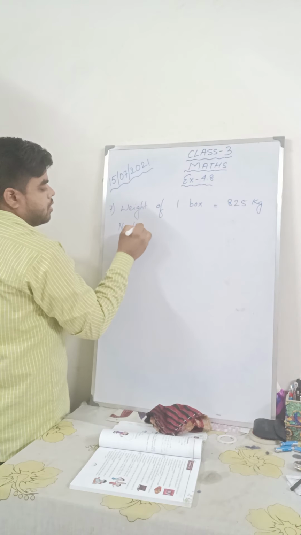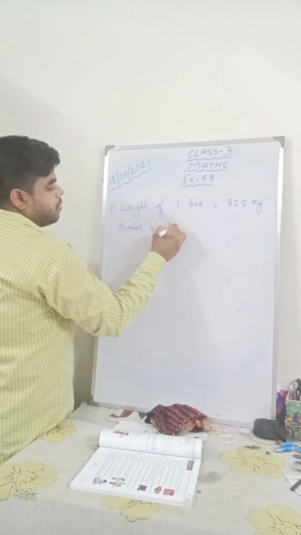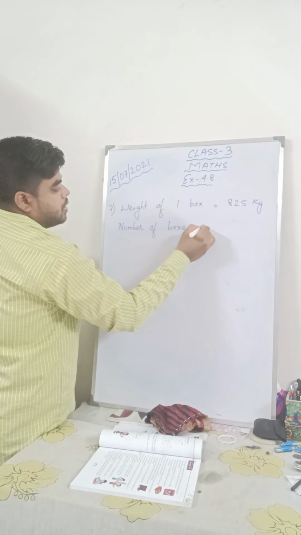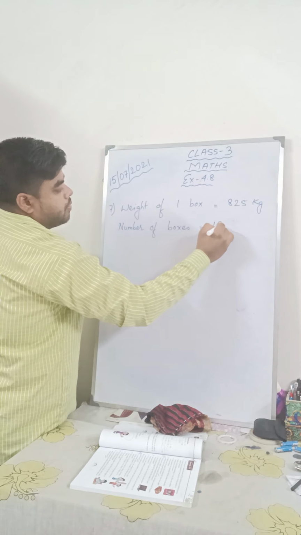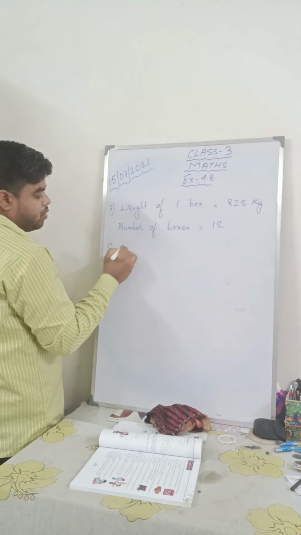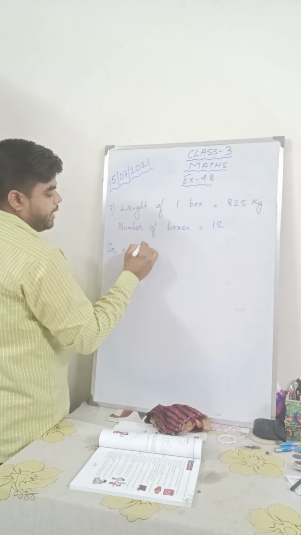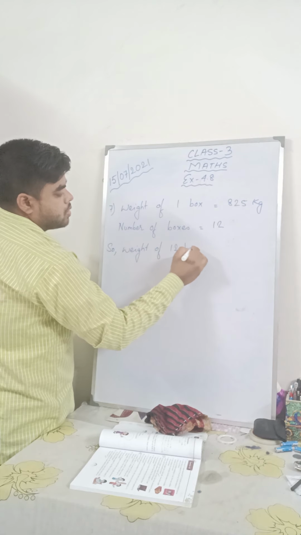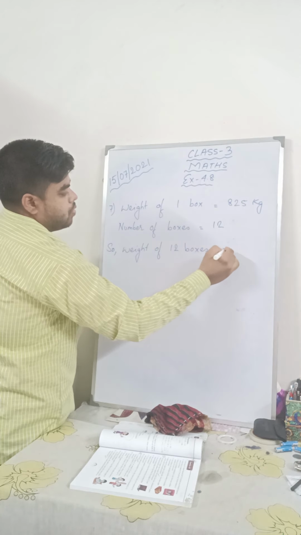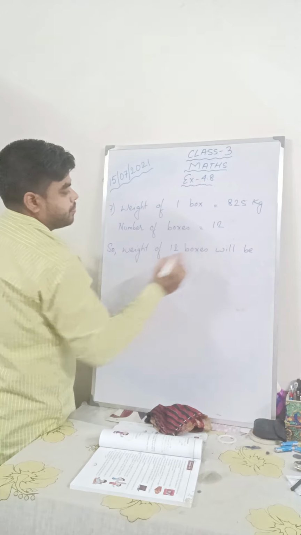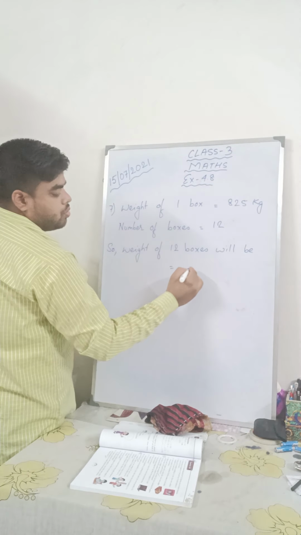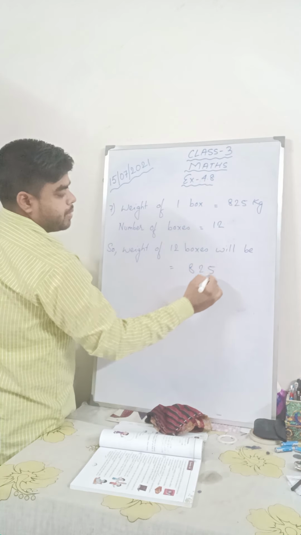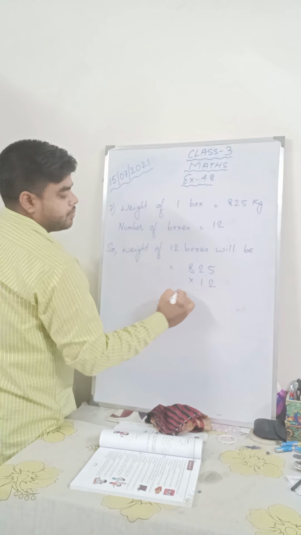Number of boxes is equal to 12. So weight of 12 boxes will be equal to 825 multiplied by 12.